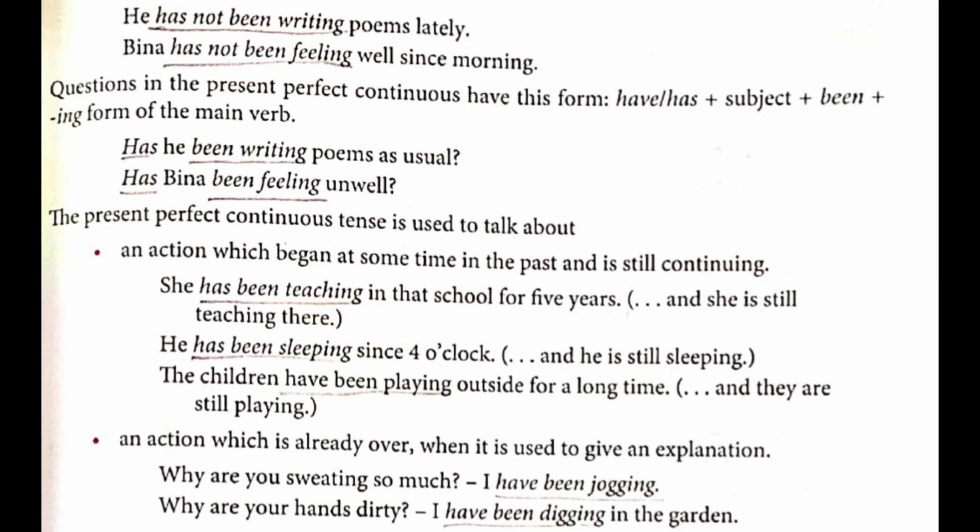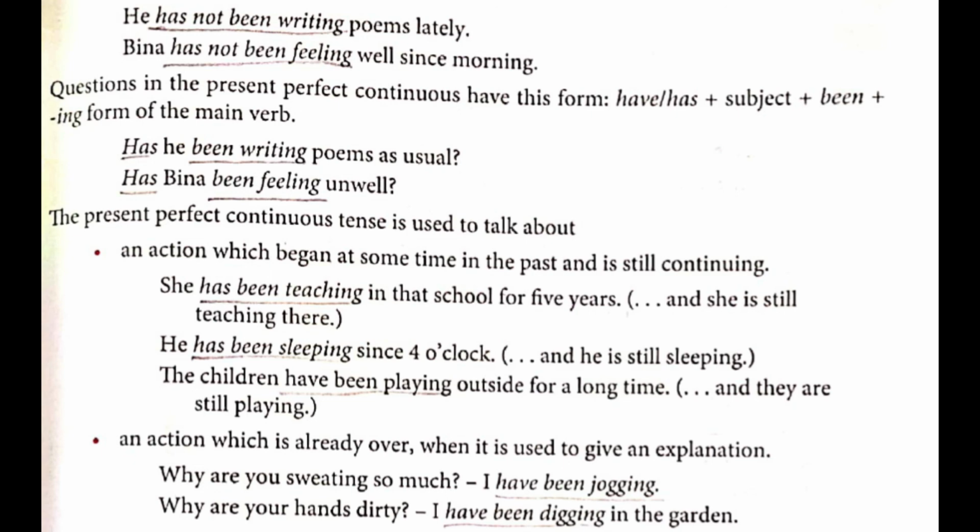Another rule for present perfect continuous tense. An action which is already over, when it is used to give an explanation. So while explaining something about an incident or an event, when you are talking at that moment, you can use what? Present perfect continuous tense. For example, why are you sweating so much? I have been jogging and so I'm sweating. So you can use that. So here you are going to underline I have been jogging. Okay. So don't underline I. You will underline only the verbs. Have been jogging.